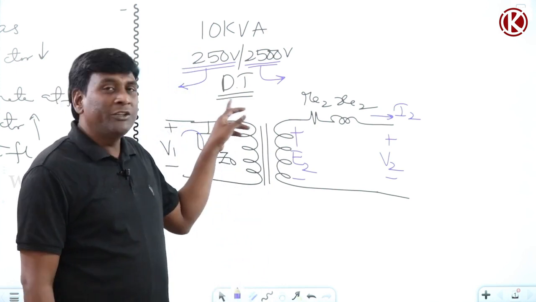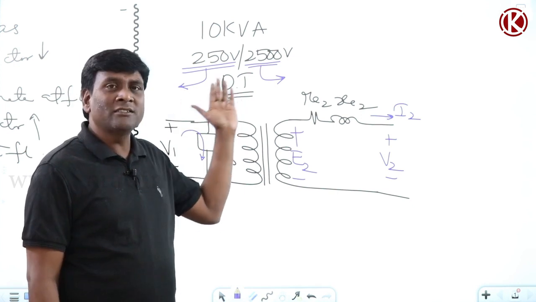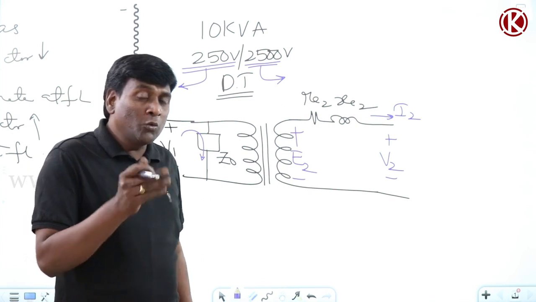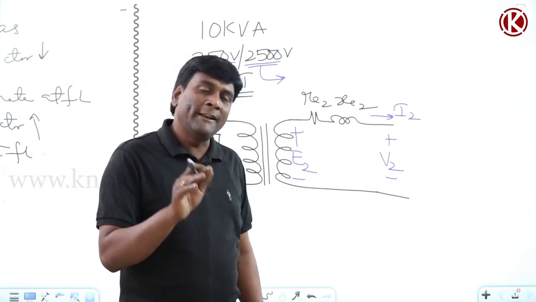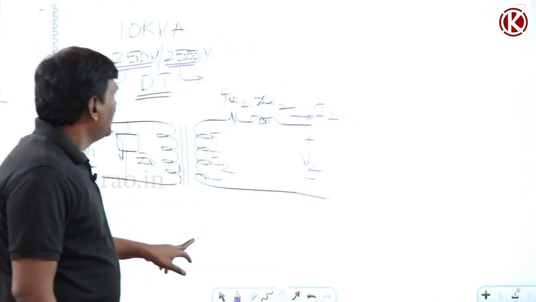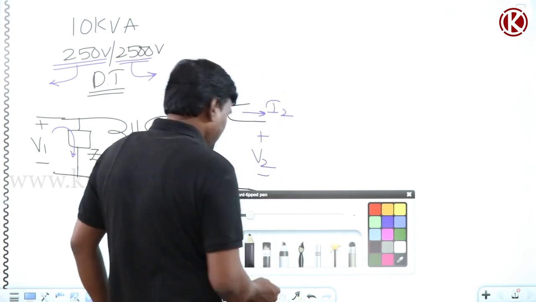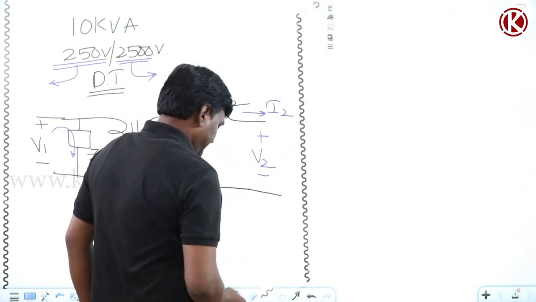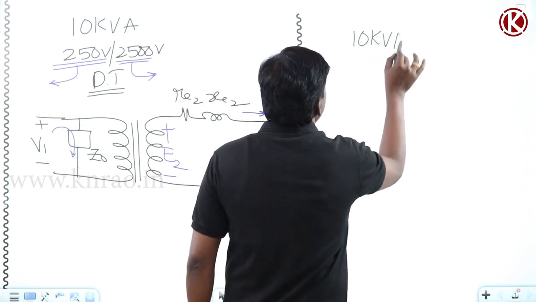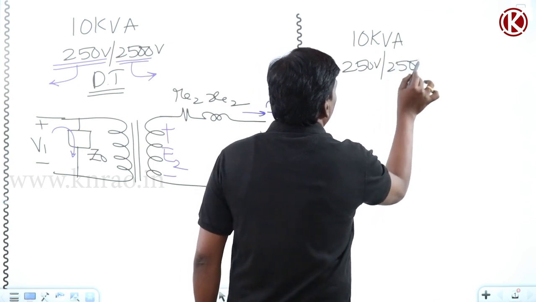Okay, so if you think of a distribution transformer, the nameplate details always suggest no load voltages only. So no load voltages are going to be the rated voltages in a distribution transformer. For example, let us think of the same details as a power transformer, then we will be able to understand. So this is also 250 volts by 2500 volts.